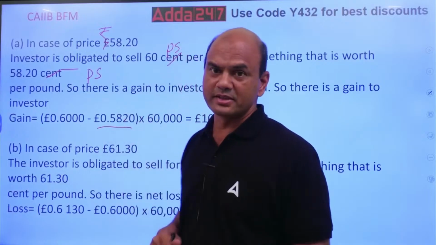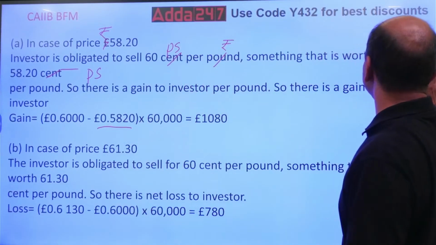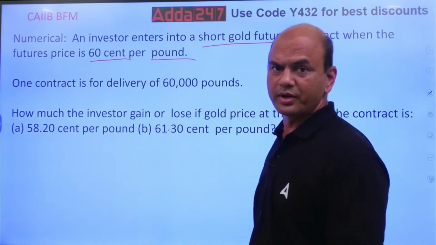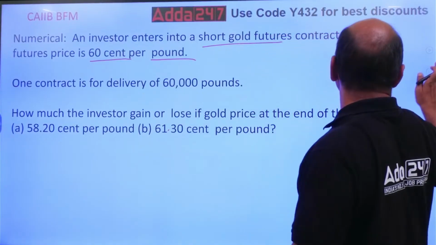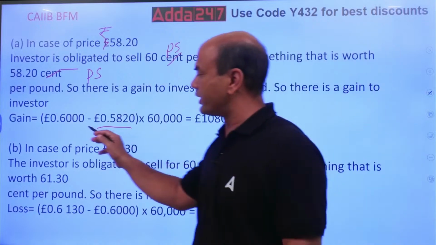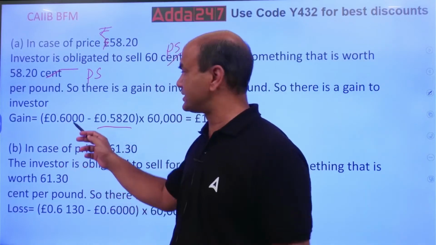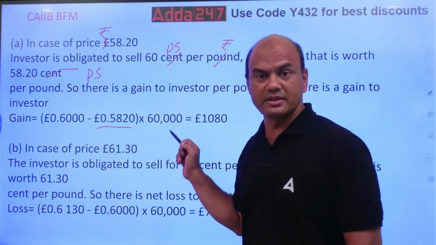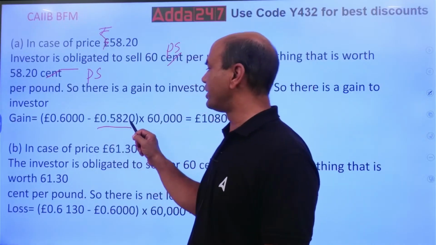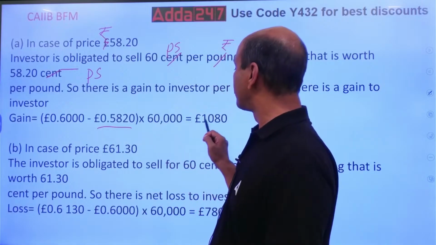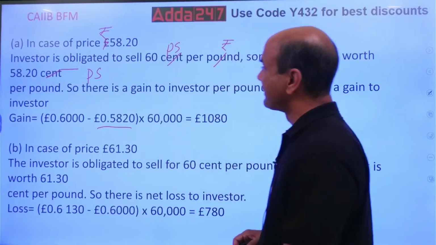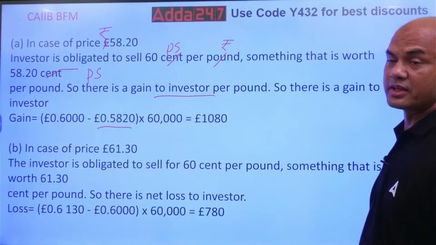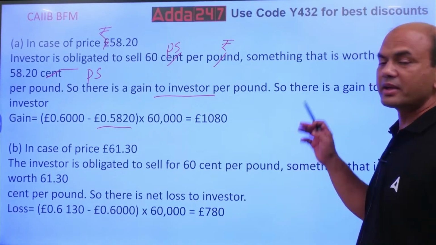What is the present price? A rate is given initially: 60 cents per pound means 60 paise per rupee. So 60 means 0.6. Then 0.6 minus 0.58, into 60,000, because the total net amount invested is 60,000. So 0.6 minus 0.5820 into 60,000 equals 1080 rupees. So there is a gain to the investor. If I have entered into this contract, there will be a gain for me.